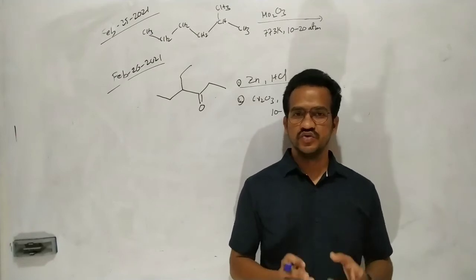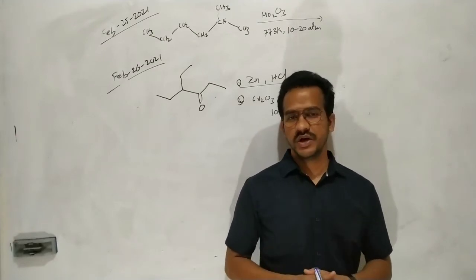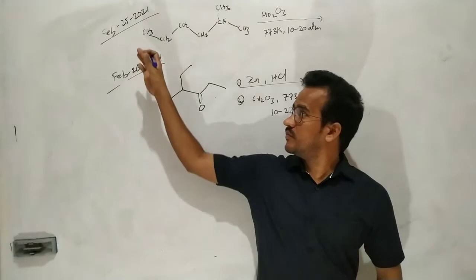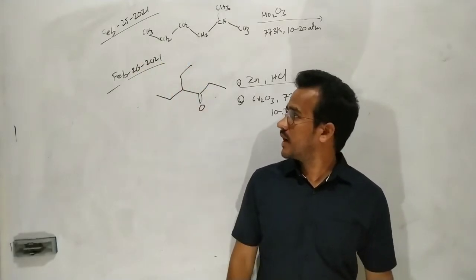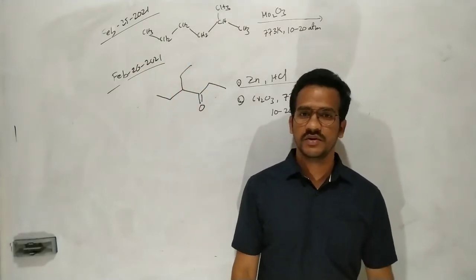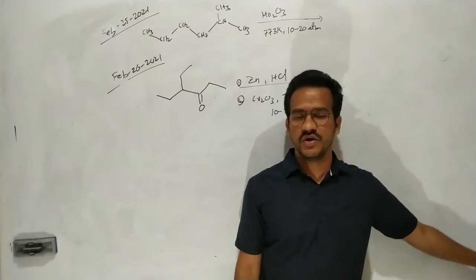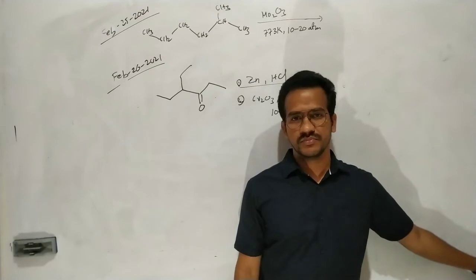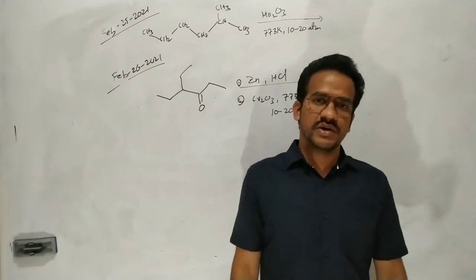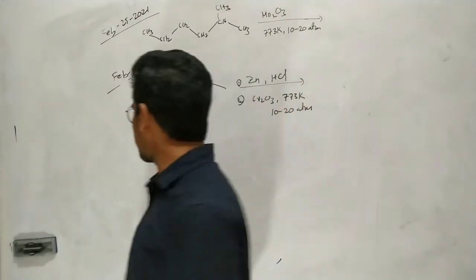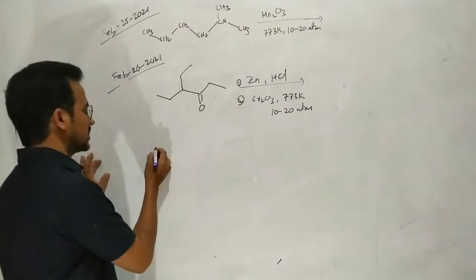Here I will discuss two questions from the February JEE Main exam, that is from 25th February and 26th February. This question is based on the aromatization of the alkanes. We are very familiar with the aromatization of the alkanes. Generally here the alkane means hexane.